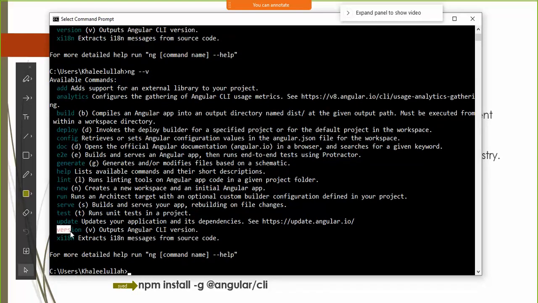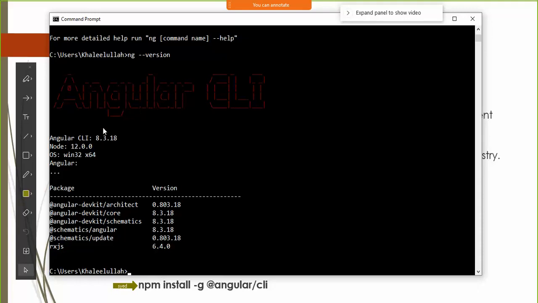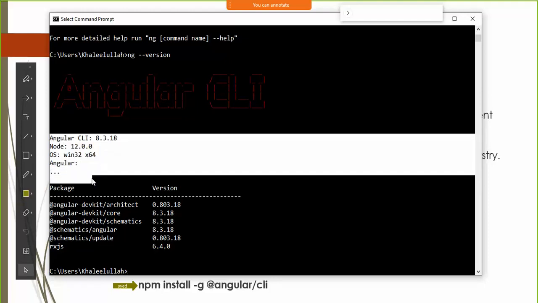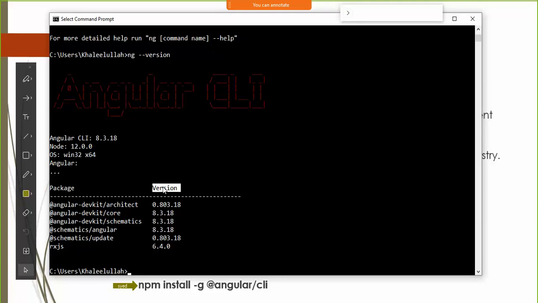The version command is there. Yes, I can see that Angular CLI version 8 is installed on my machine. I think the current version of Angular is 9, but it doesn't matter. Basically we will be seeing only the general features of Angular. We will not get into any specific feature of Angular that is specific to a particular version.